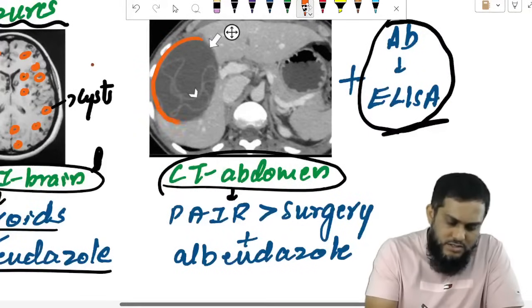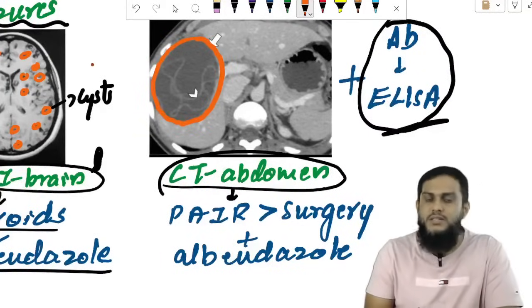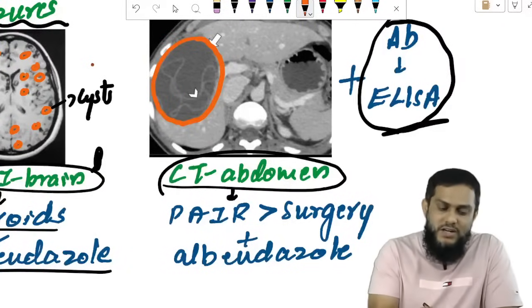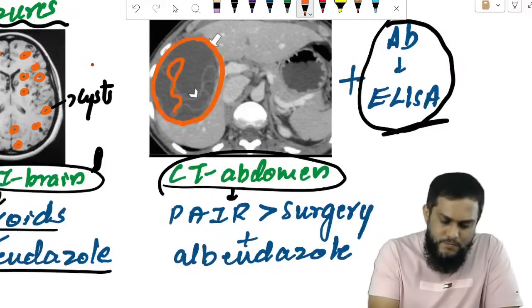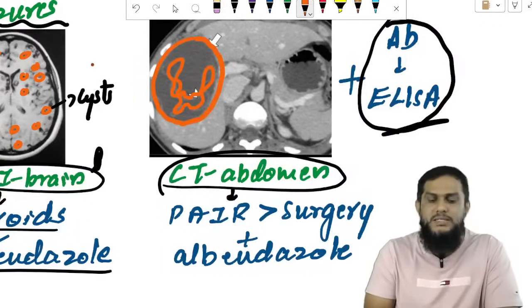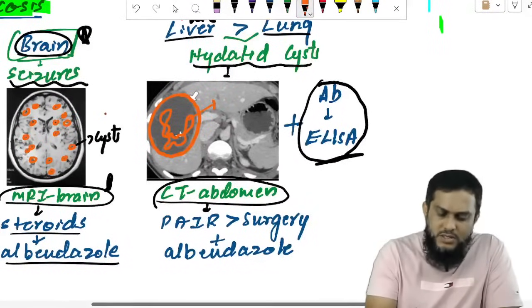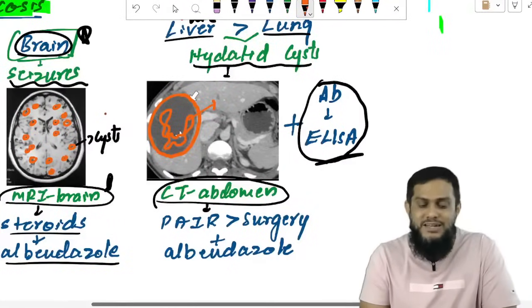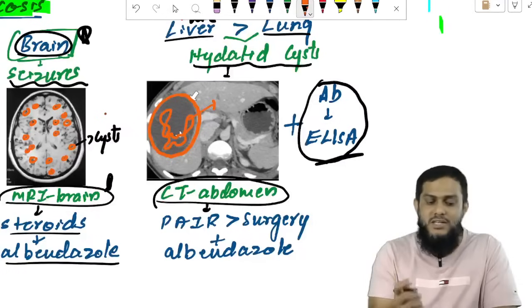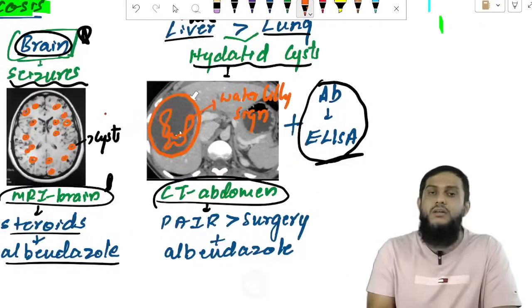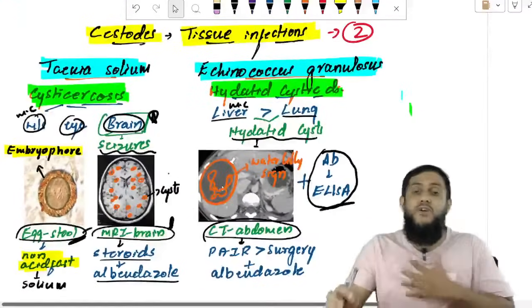So this is the hydatid cyst. Inside the hydatid cyst, if you see, the inner membrane of the hydatid cyst is detached and floating inside. What is this? This is the detached inner membrane of the hydatid cyst, and somebody imagined it as a lily flower in water, and this person called it the water lily sign. Water lily sign means like a lily flower in water.